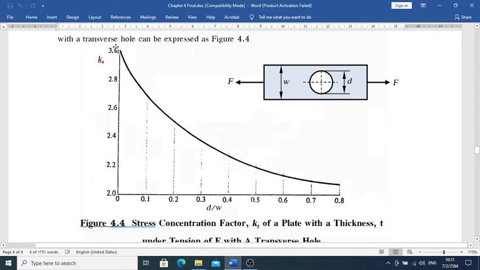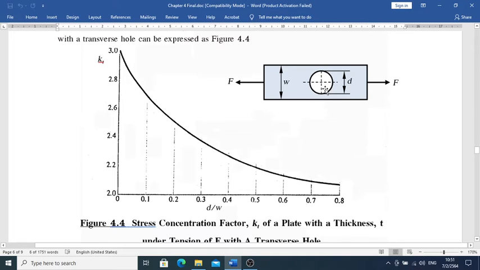We have K sub t on the y axis, and the x axis is d over w, where d is the diameter of the hole and w is the width. F is the normal force applied on it, the tensile force. K sub t is going to be there at the rim of the hole.